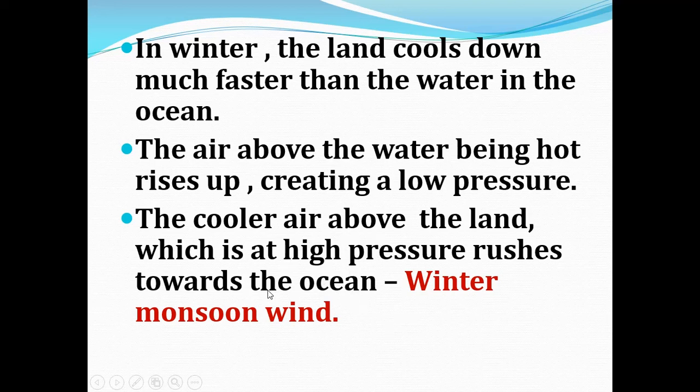In the summer monsoon wind, what is happening? From the ocean the cooler air rushes towards the land along with the water vapor. But during winter the land cools down much faster than the water, so the cooler air above the land, which is at high pressure, rushes towards the ocean, which is called the winter monsoon wind.